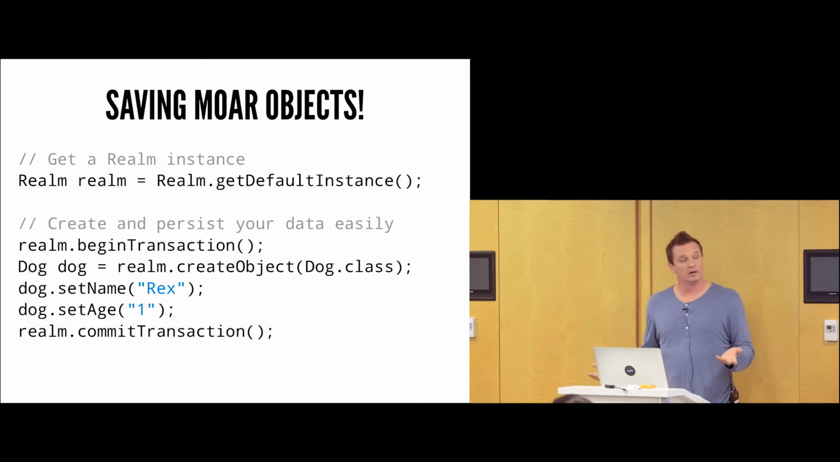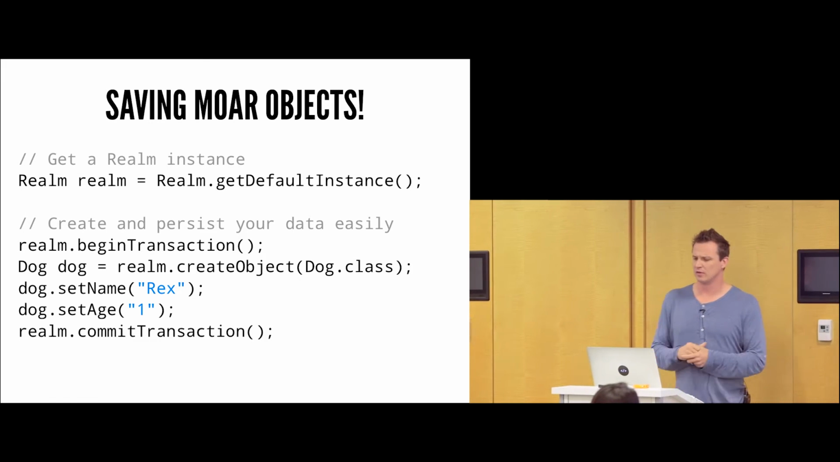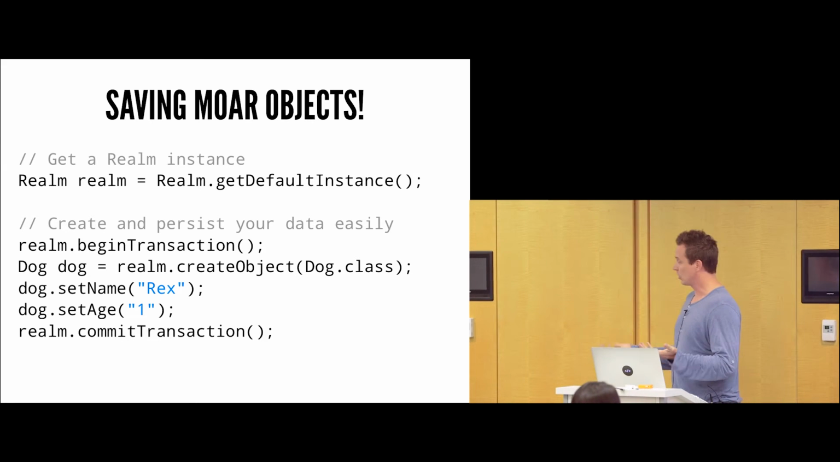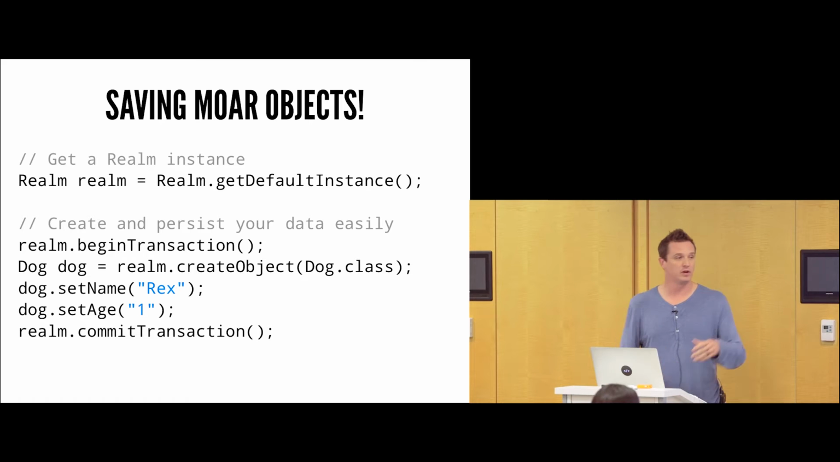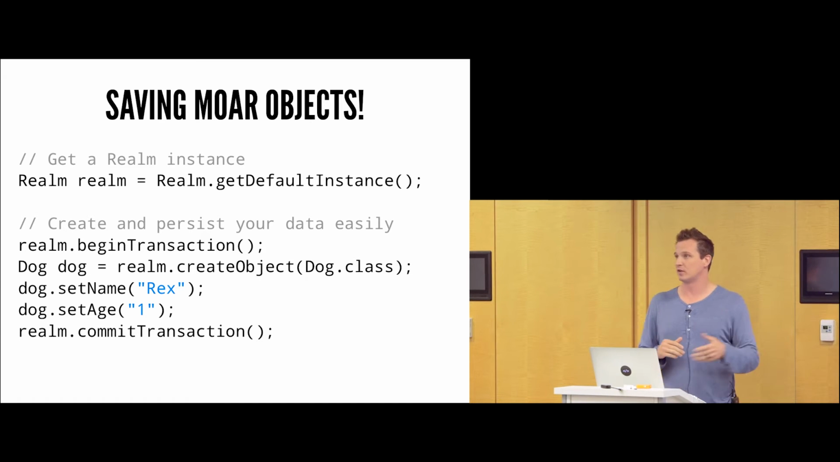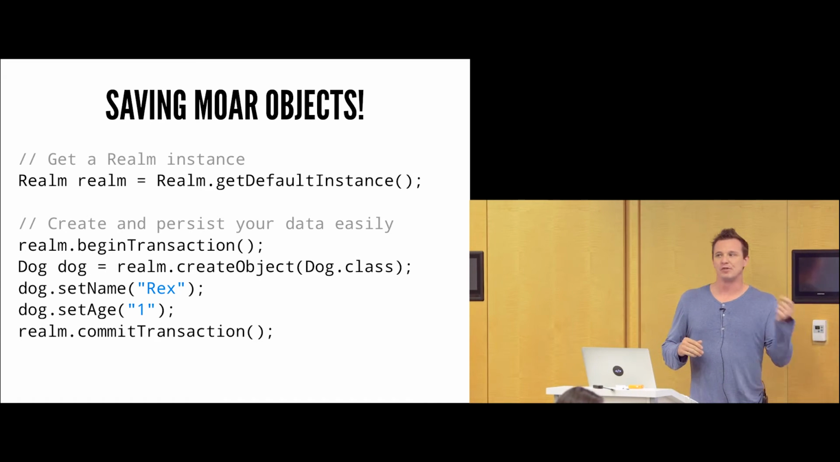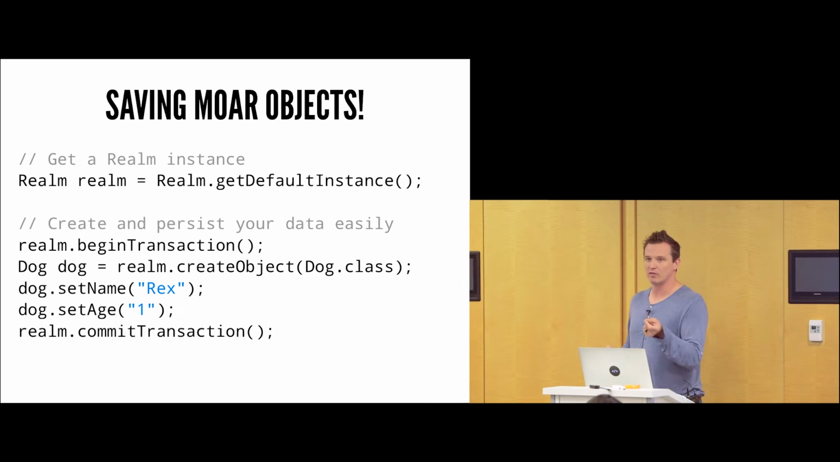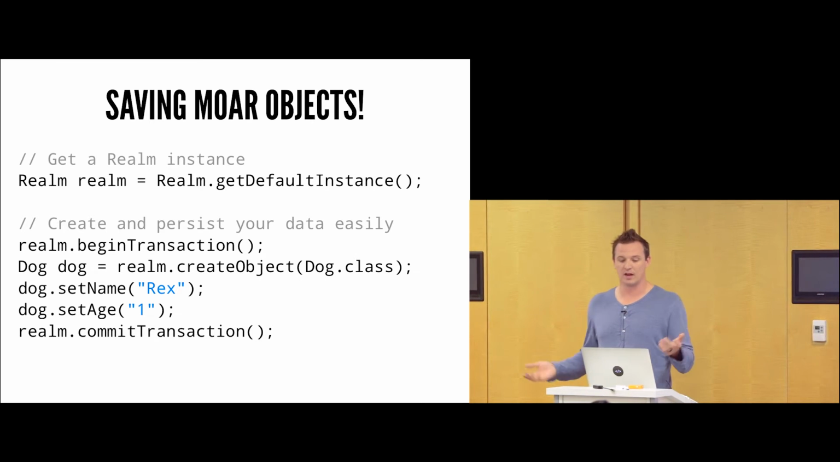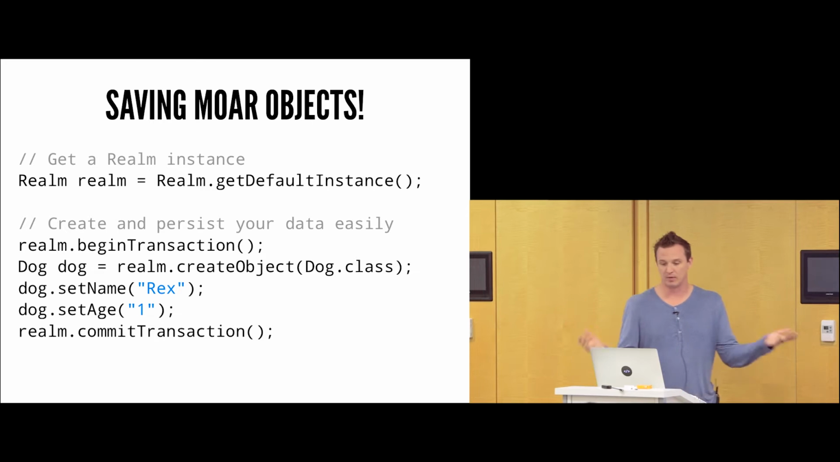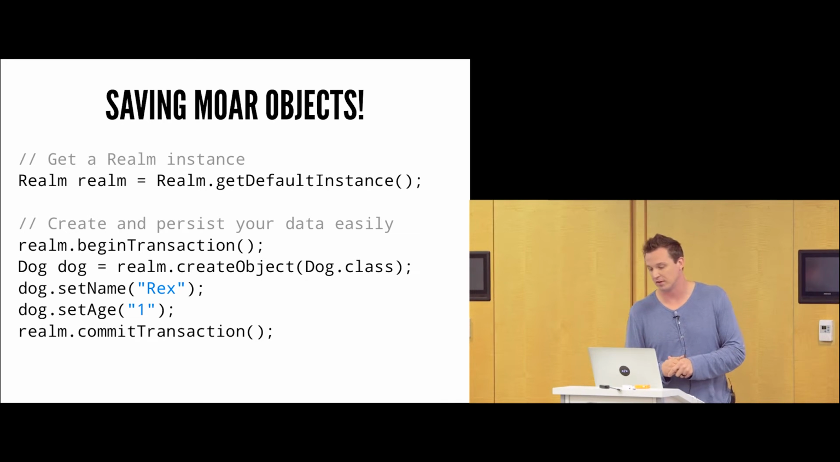Here is another way in which you can also save an object. And this is the way I usually end up doing it. Going to go ahead and get a reference to Realm as well. We're going to create a transaction. We'll create that dog, but this time we create it a little bit differently. We tell Realm, hey, Realm, I want you to create an object for me, and create it of type dog. And then I'm going to go and set the name and the age, and I'm going to commit the transaction.